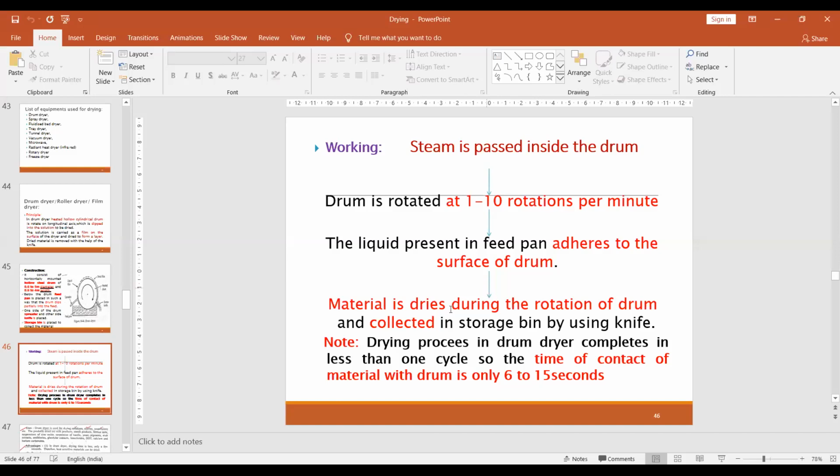Then the adhered material is dried during the rotation of the drum. After drying, the material is collected in a storage bin, and we can cut it with the help of the knives and keep it in storage. The drying process in a drum dryer is complete in less than one cycle. So within one cycle, the total material is dried.